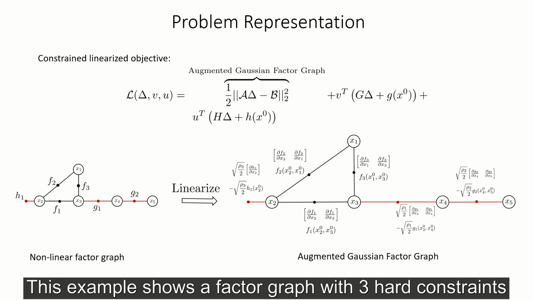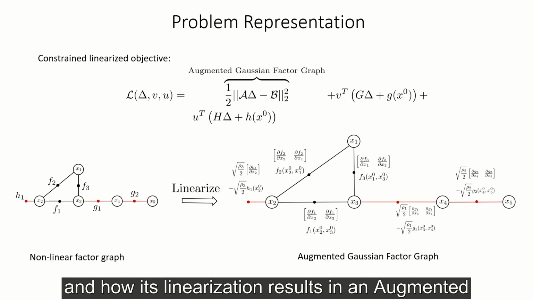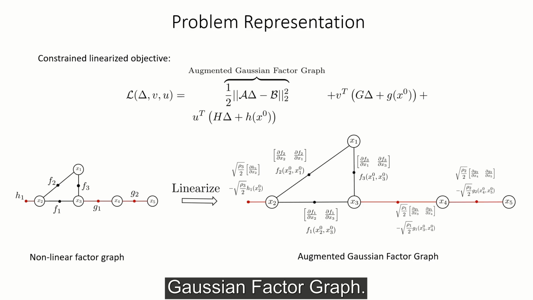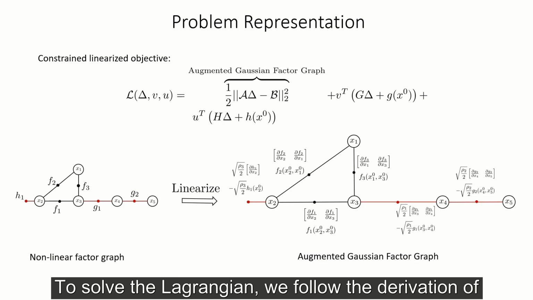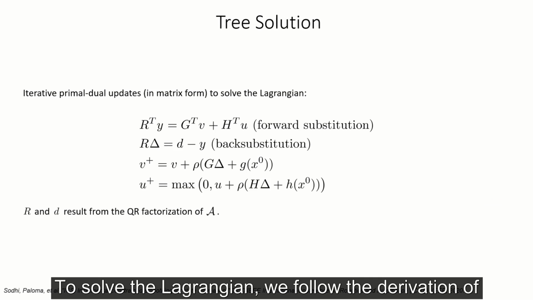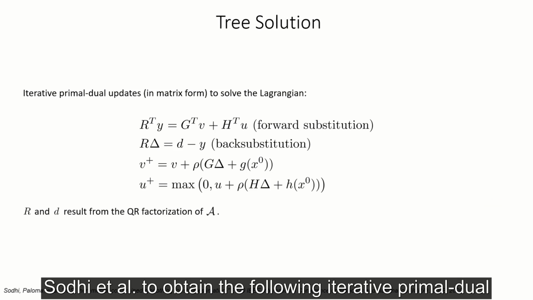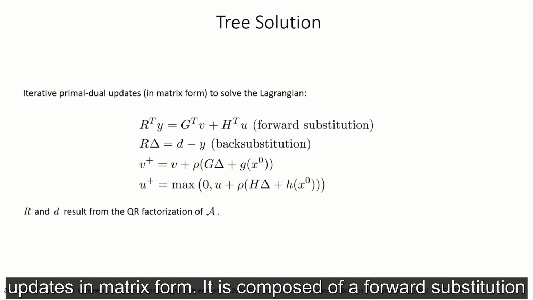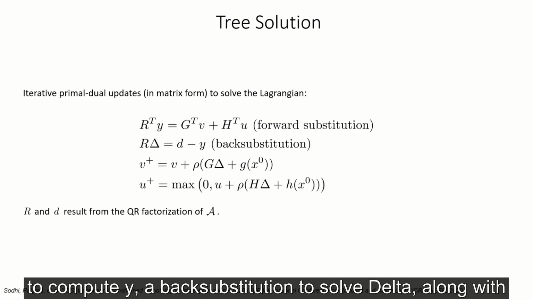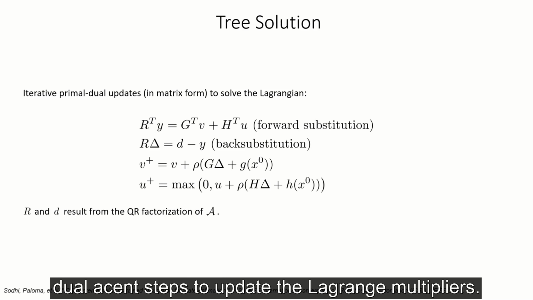This example shows a factor graph with three hard constraints and how its linearization results in an augmented Gaussian factor graph. To solve the Lagrangian, we follow the derivation of Sodhi et al. to obtain the following iterative primal dual updates in matrix form. It is composed of a forward substitution to solve y, a back substitution to solve delta, along with dual ascent steps to update the Lagrange multipliers.